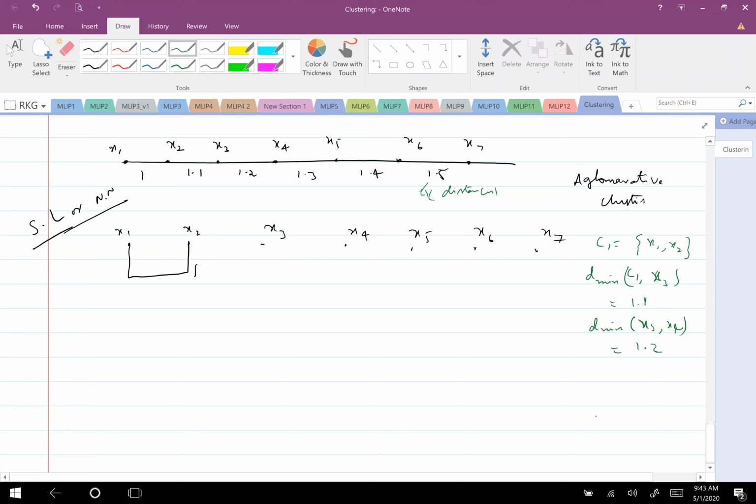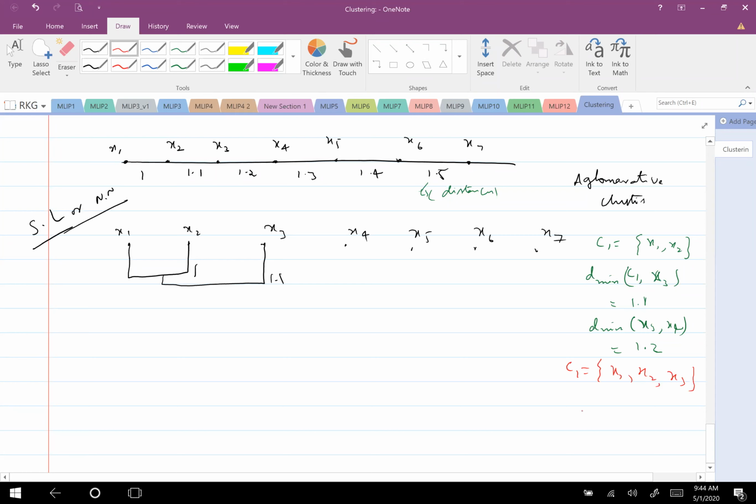But what should I cluster next? X3 and X2 will come, again with 1.1. So I need not in fact keep this much. Okay, so now what next will come? What do I need to do? This is now all a single cluster. So after this change, C1 is now equal to X1, X2 and X3.